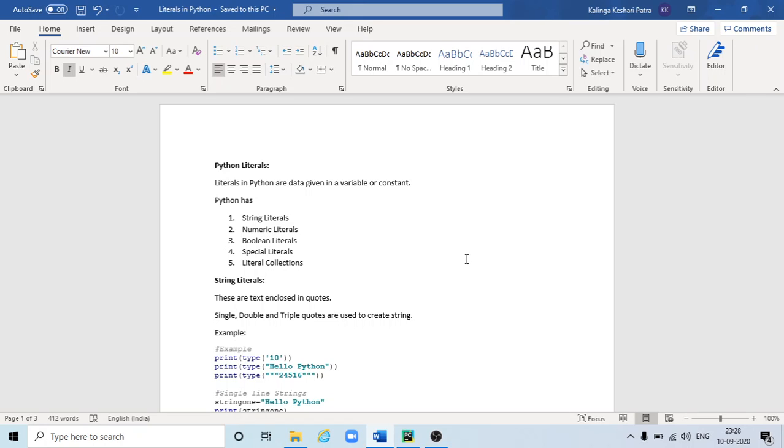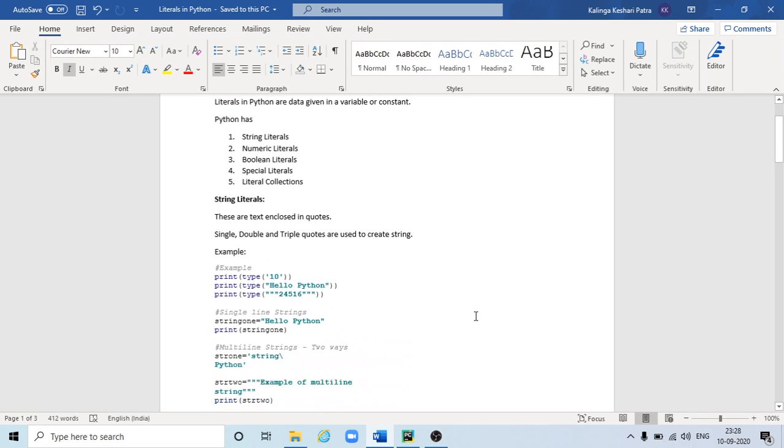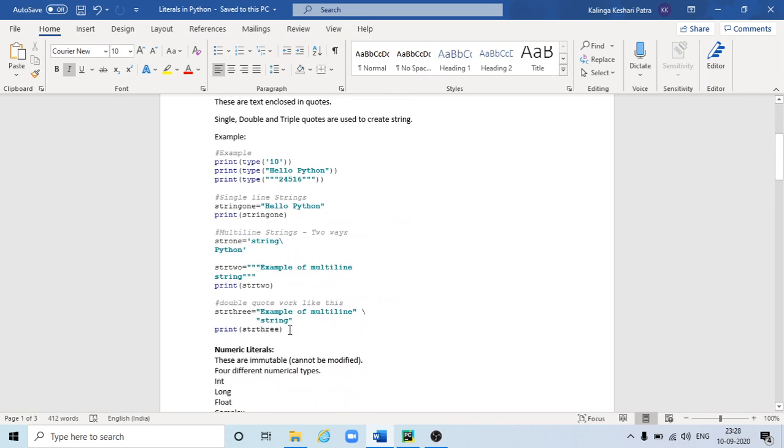So what are string literals? String literals are text enclosed in quotes. These quotes can be single quote, double quote, or triple quotes. So let's take some examples and execute them.